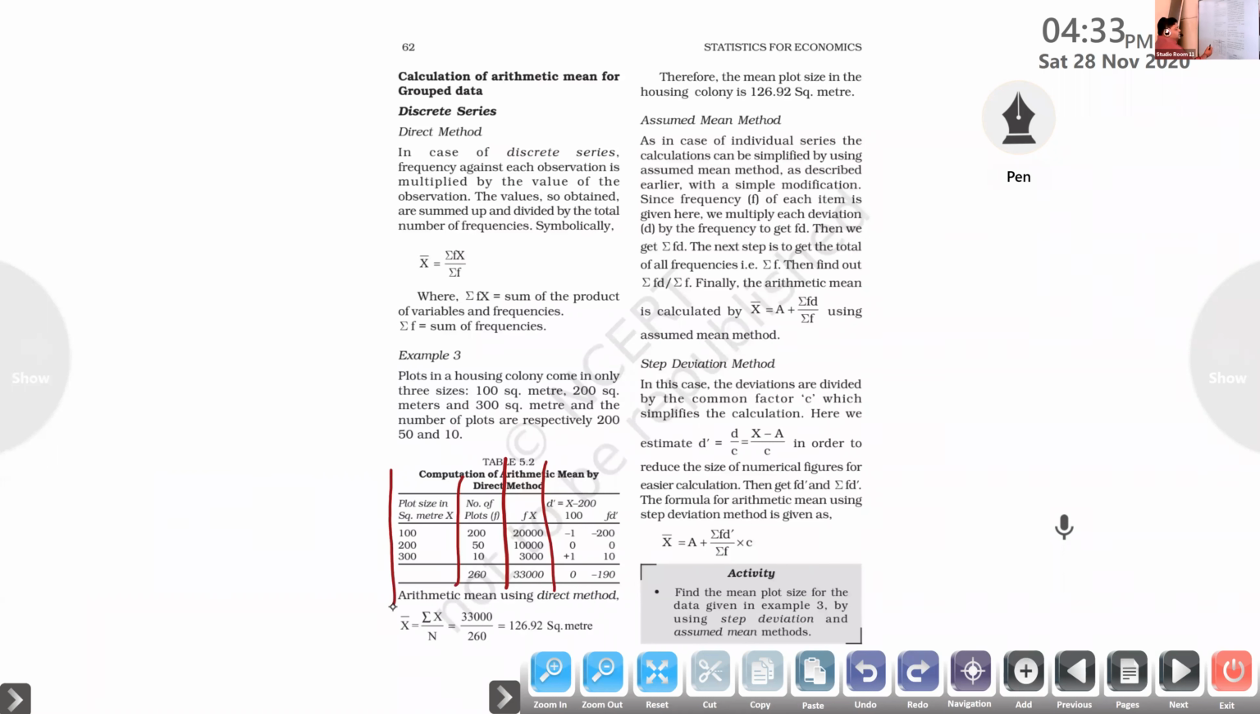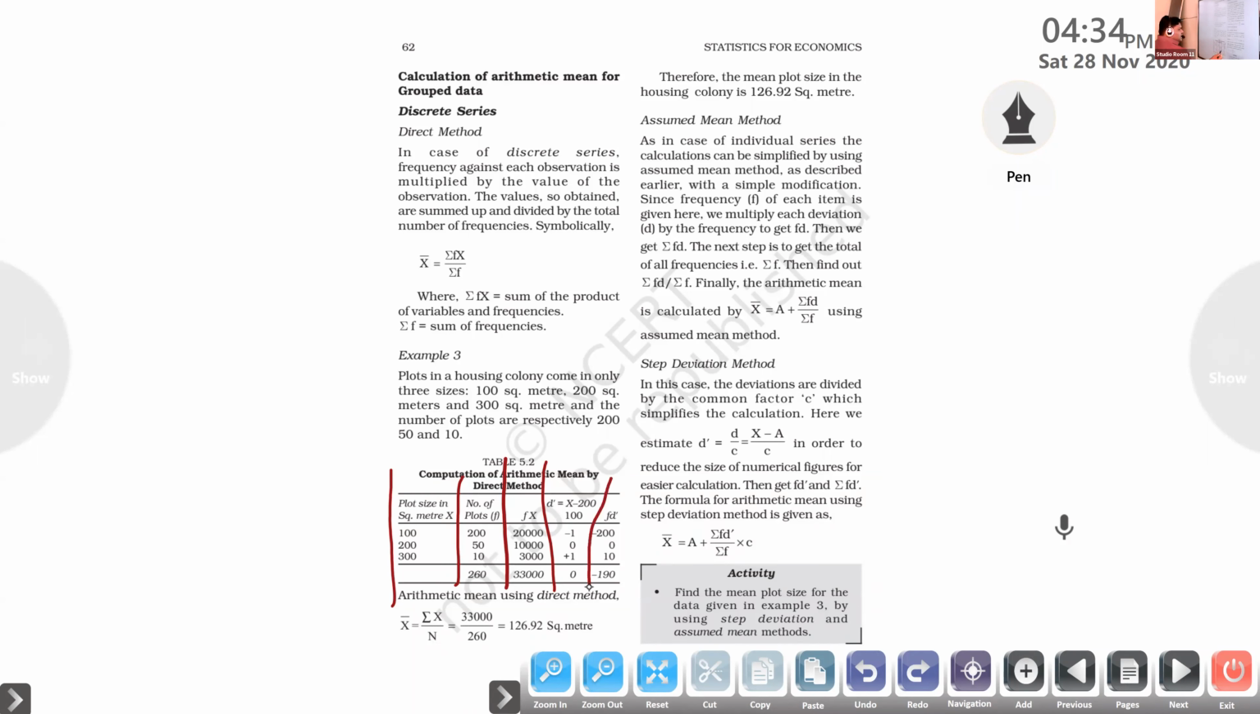So first column variables, second column frequencies, and the third column fx. Variable multiplied by the frequency, you got that, and the sum of fx, right? That's 20,000 plus 10,000 plus 3,000, we got 33,000 here. Clear? Okay, fine.